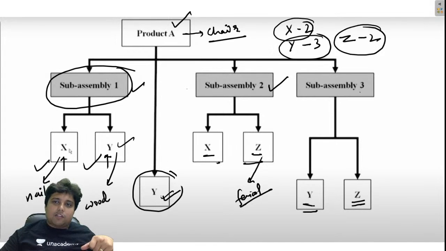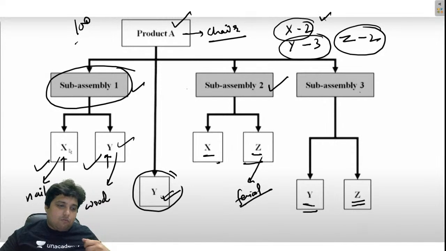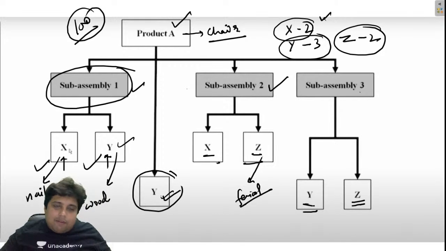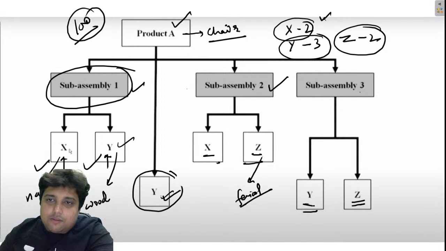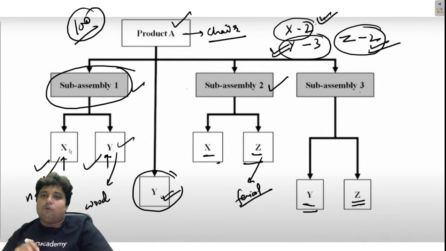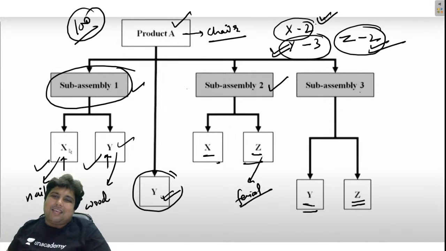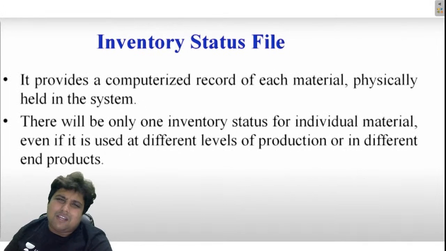The planning will be corresponding to this only. If somebody asks us to produce 100 chairs, then my friend, we will need 200 nails, 300 woods, and 200 fevicol. I hope you got my point, right? Questions like this have come in the examination. Very easy question, very simple question.